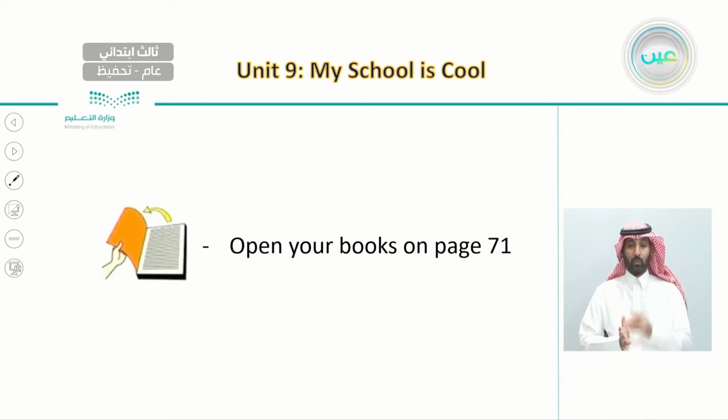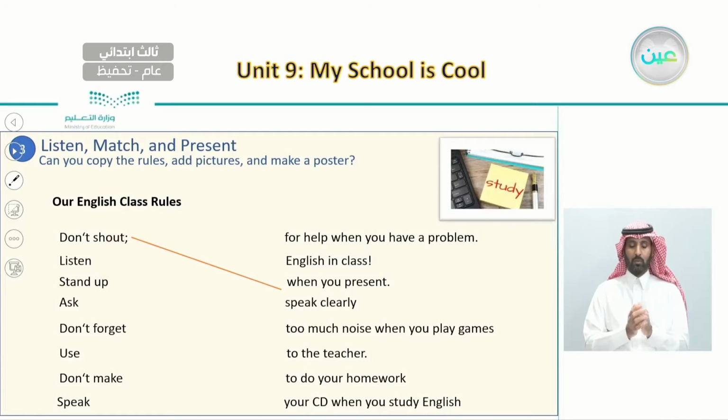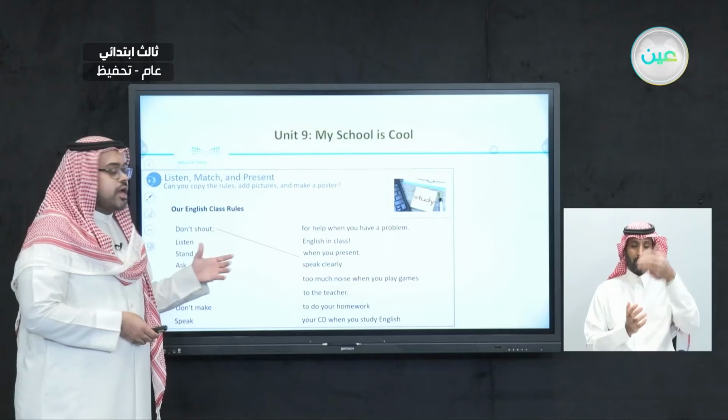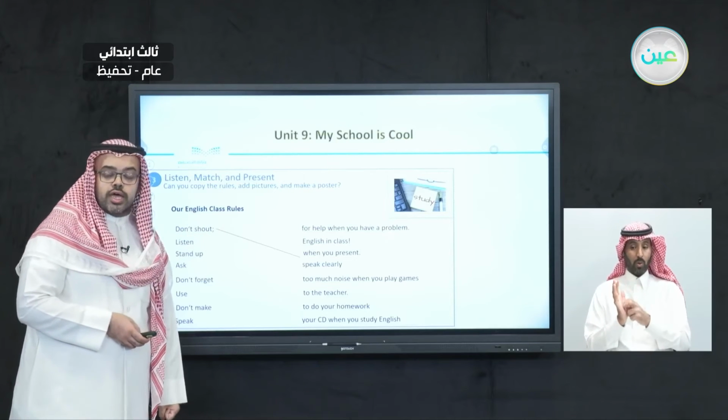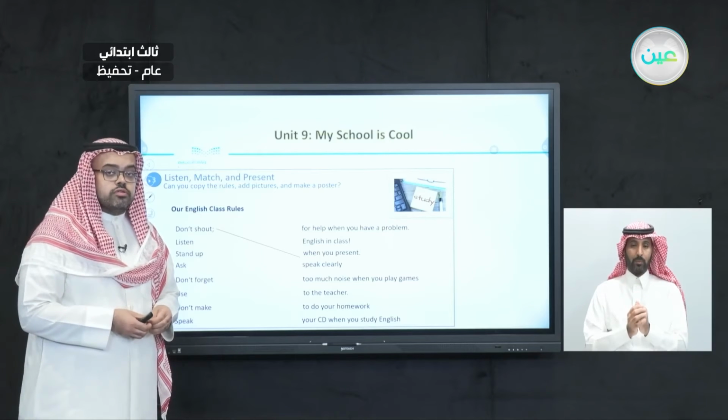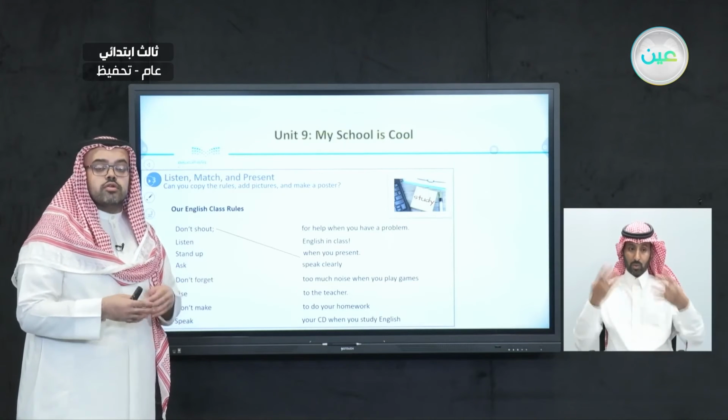So here I would like you to open your books on page 71. Now on page 71, what we're going to do is that we're going to listen, match, and present. So here we need to copy the rules, and sometimes we can add pictures, and even we can make posters. So here, as you can see, we have instructions, or we call it rules, for our English class. And what we need to do with these rules is we need to match them together.